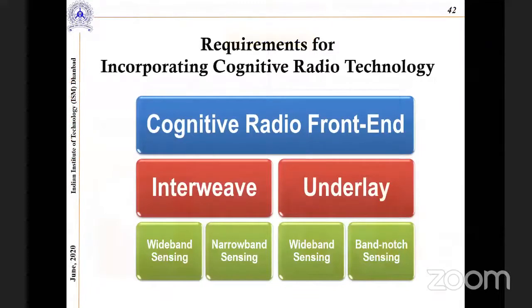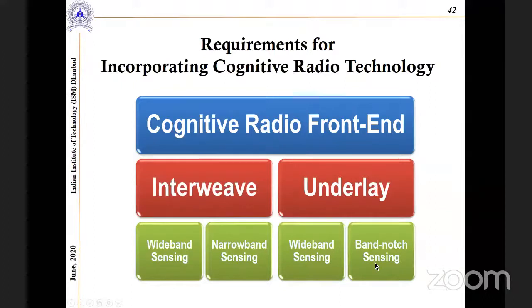This slide explains the cognitive radio front end, correct? As I told you, there are two schemes: one is the interweave, another is the underlay. So what are the requirements? The requirement for the interweave is a wideband sensing antenna and a narrowband sensing antenna. For the underlay, it is a wideband sensing antenna and a band notch sensing antenna.